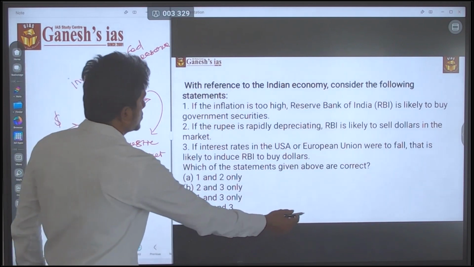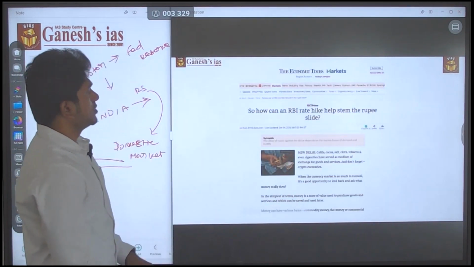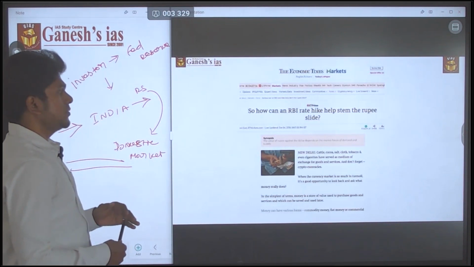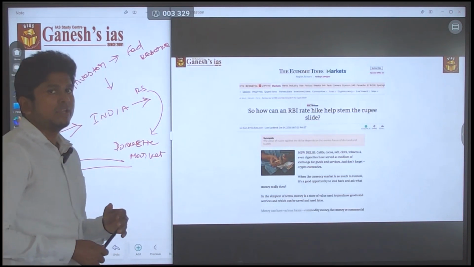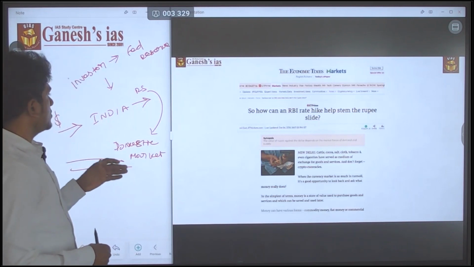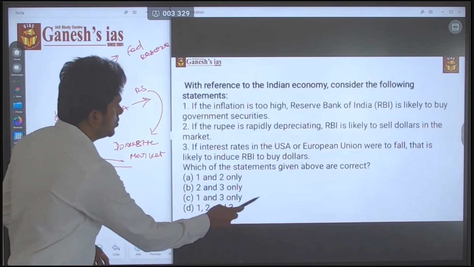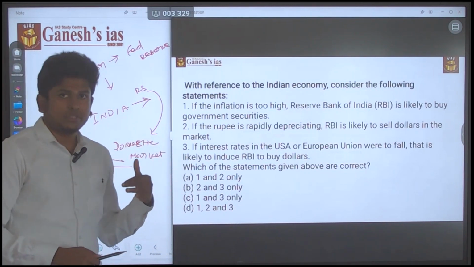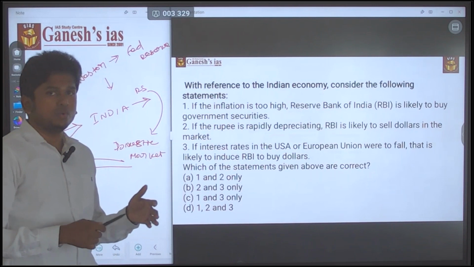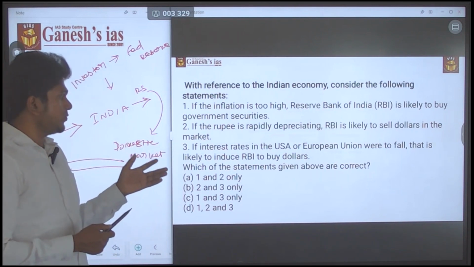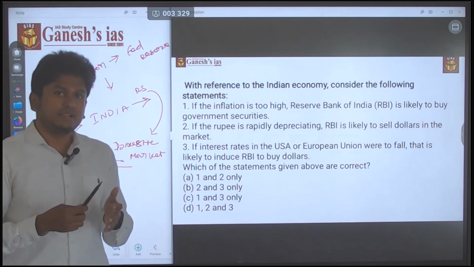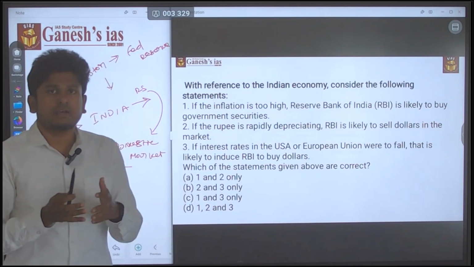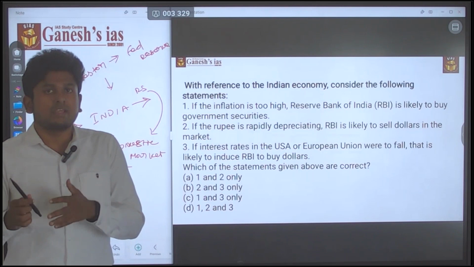Let's discuss the source of this question. How can the RBI rate hike help stem the rupee slide, okay. In this article they clearly spoke about what will happen if there is a depreciation in the rupee, how the RBI will manage it, and they also spoke about the interest rate downfall in the US Federal Reserve, meaning what will be the impact or repercussions in the Indian market.